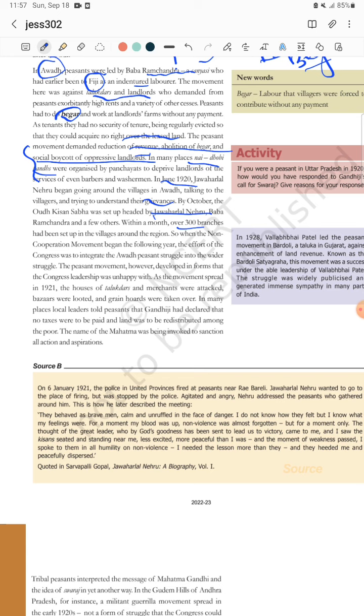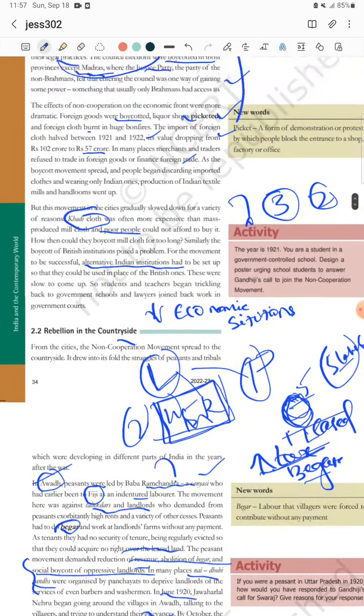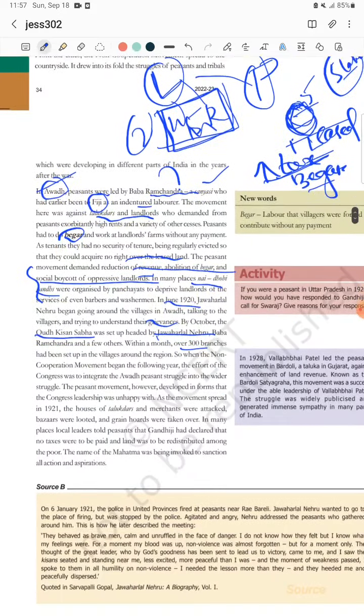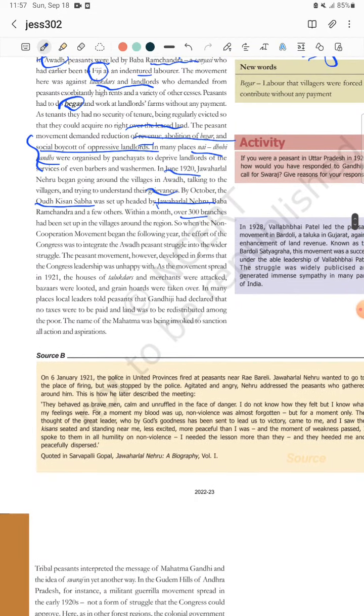And see here, the spelling of Awadh is like this, and here the spelling of the Awadh Kisan Sabha he made is something different. When you are writing the answer, please take care of this. So when the non-cooperation movement began, it began in January 1921. It was adopted in 1920 but started in 1921. They expected that Gandhi or the INC would take some major step to solve this problem.